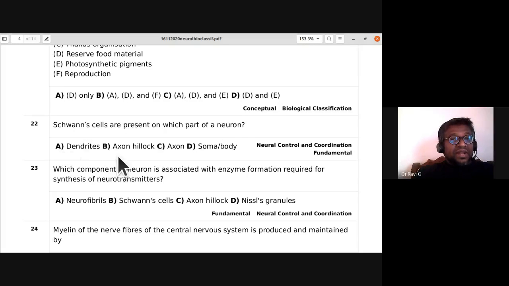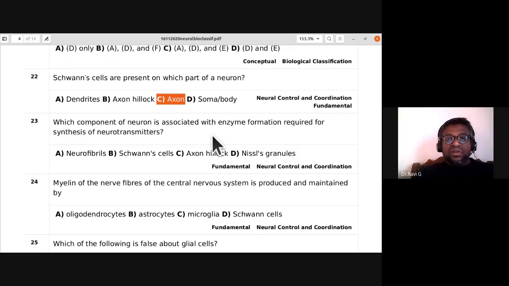Is it on dendrites? That is ruled out. Axon hillock? No. Axon. So Schwann cells are present on axon. Which component of neuron is associated with enzyme formation required for synthesis of neurotransmitters?